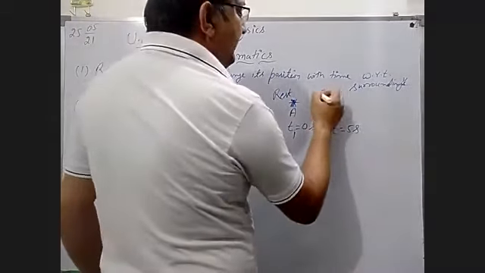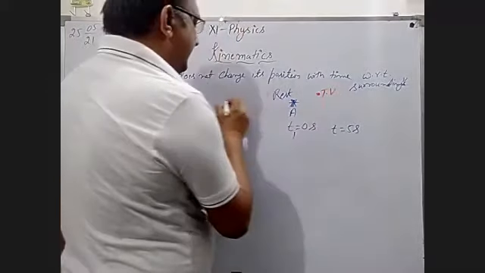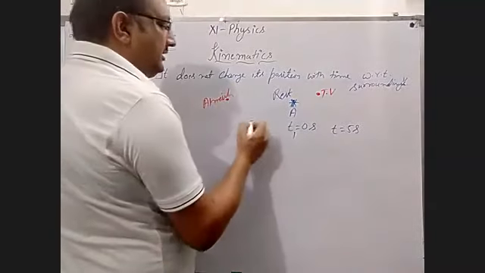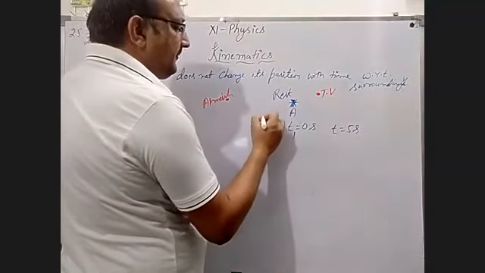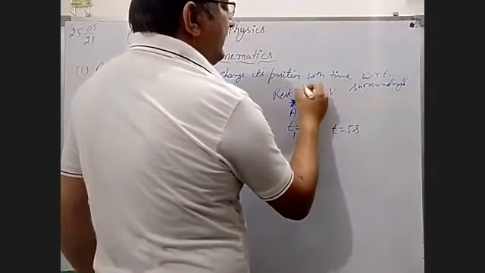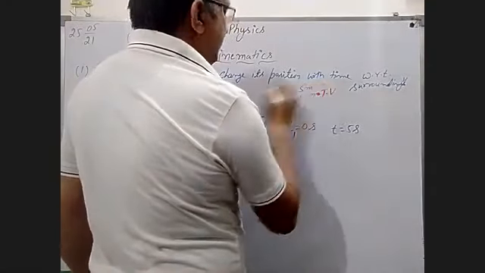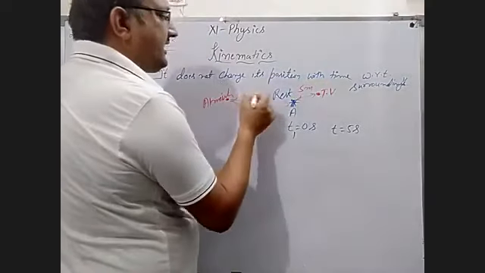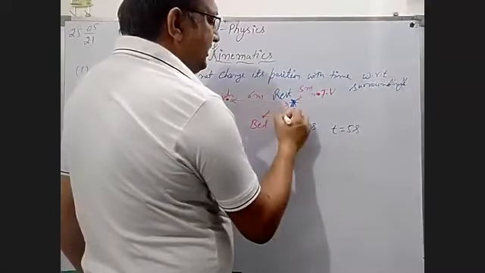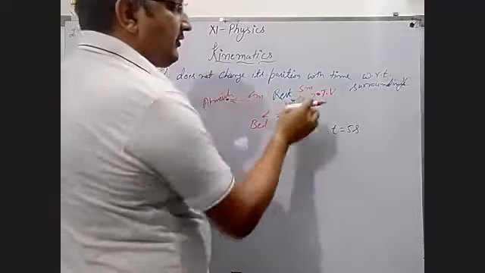The TV is here, this is the Almira, and this is the bed. Suppose the distances are 5 meters for the TV, 6 meters for the Almira, and 3 meters for the bed from you.